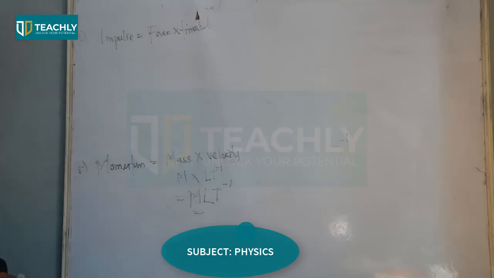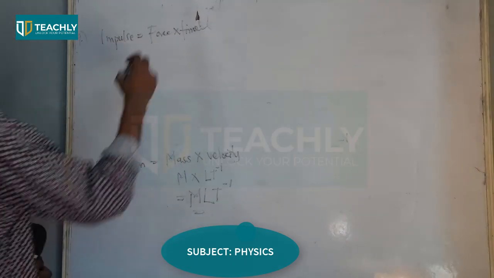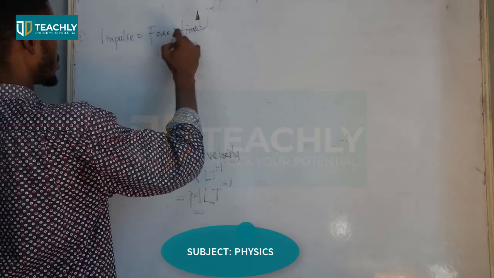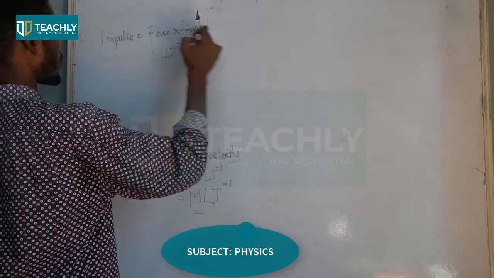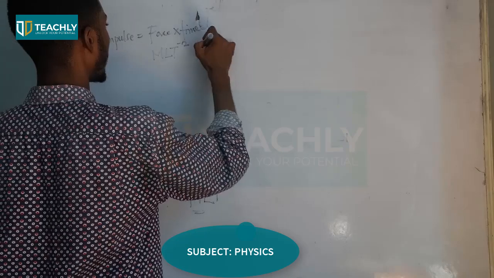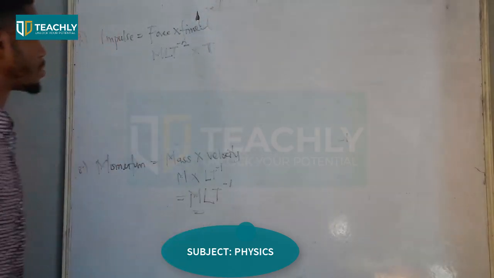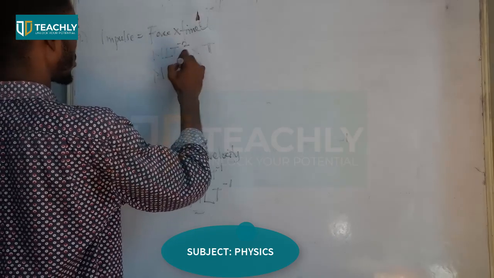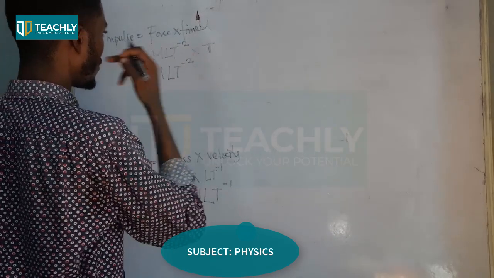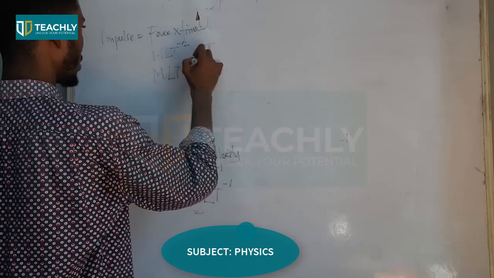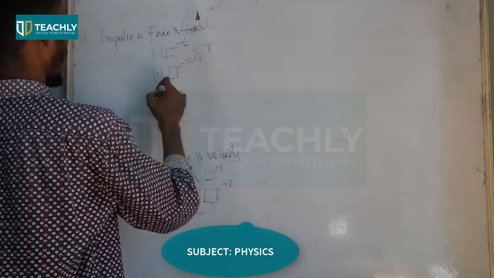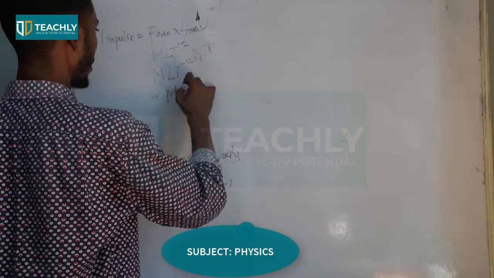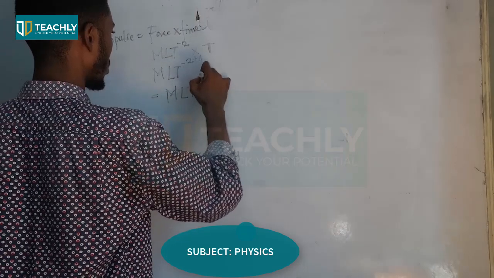Earlier, our force gave us M L T raised power minus 2, times time. Law of indices: if you're multiplying, you add. Plus 1, I'm finding M L T raised power minus 1.